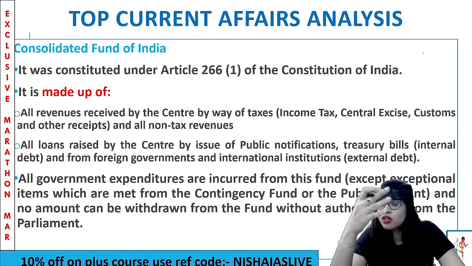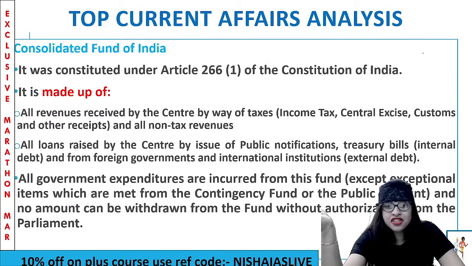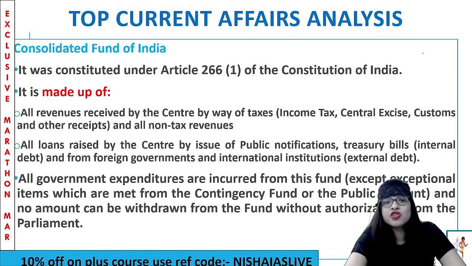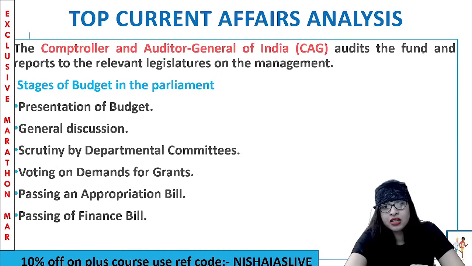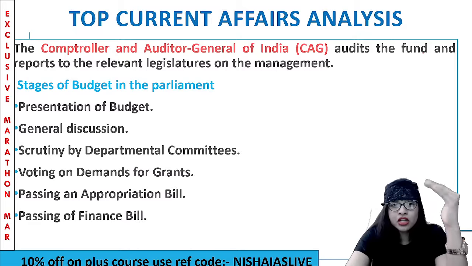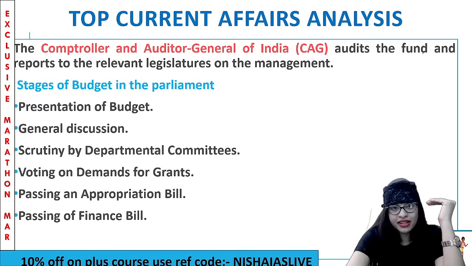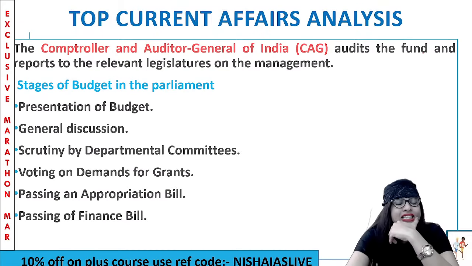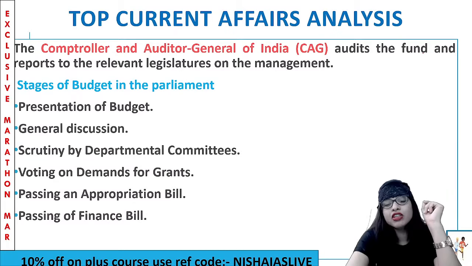Clear? And you cannot withdraw money just like that without authorization from Parliament. For that, the appropriation bill has to be passed. This is how the CFI works practically. And who does the auditing? The CAG, as I told you, the Comptroller and Auditor General of India. They will audit this fund and report to the relevant legislatures on its management. Clear? So all these are hit list topics, guys. Please have a look into them. I've done the static portion very clearly for all of you.